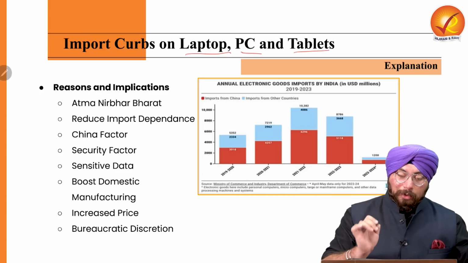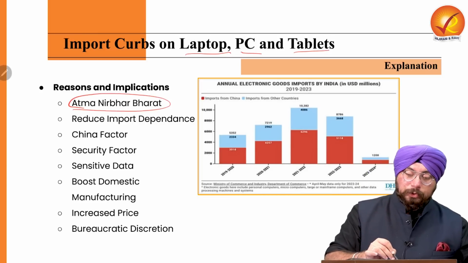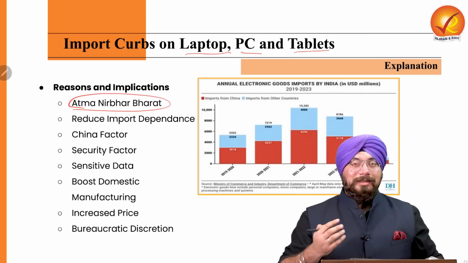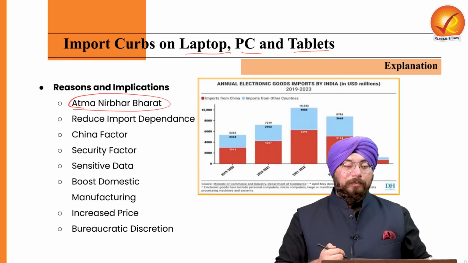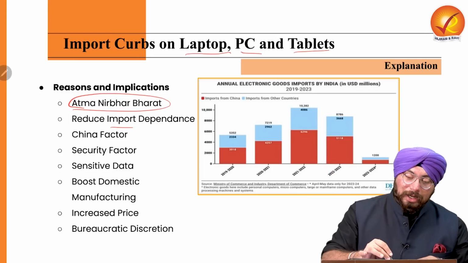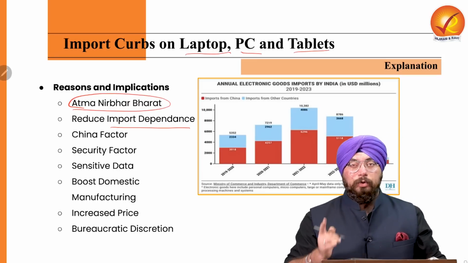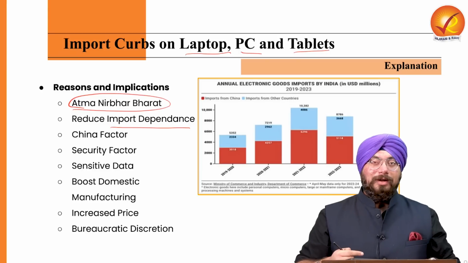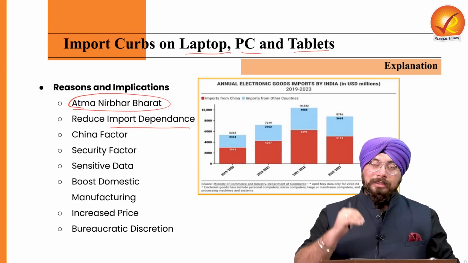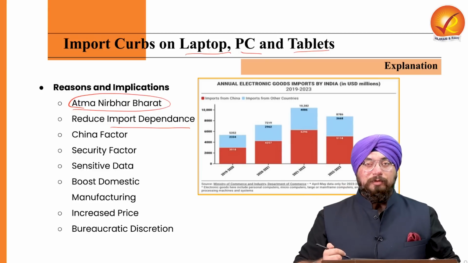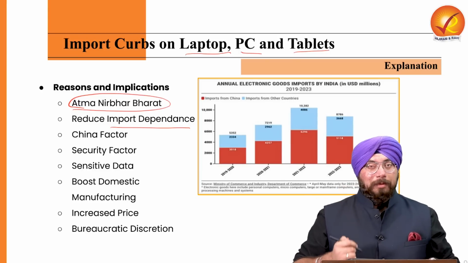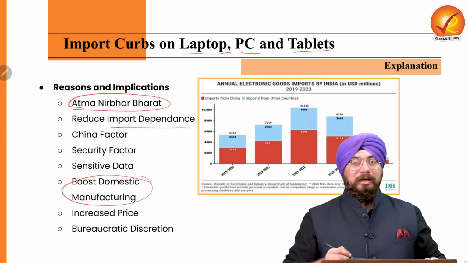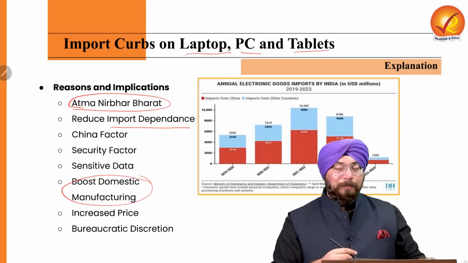So the first reason obviously is that we want to ensure Atmanirbhar Bharat. That is, we want to ensure that we are self-dependent and we reduce our import dependence in order to become Atmanirbhar Bharat. That is, we do not import all the products. Rather, we boost our domestic manufacturing capabilities and become Atmanirbhar Bharat, right? So boosting our domestic manufacturing is also one of the reasons.